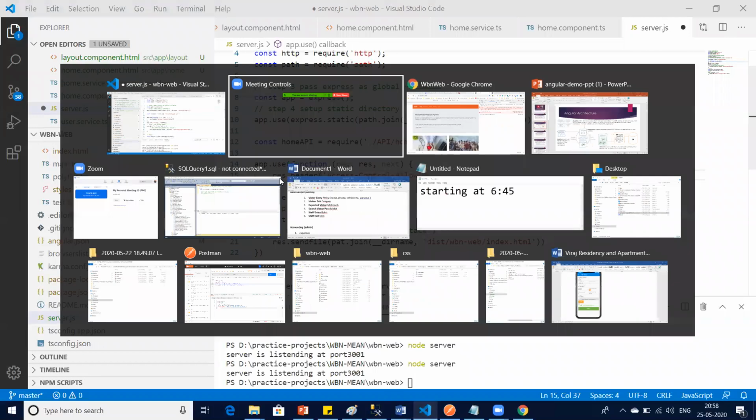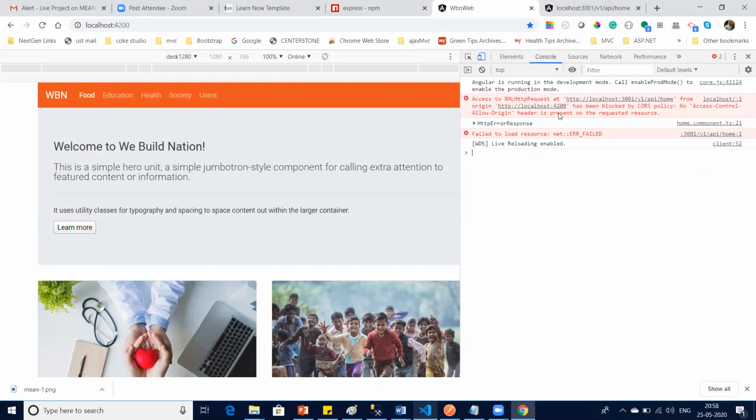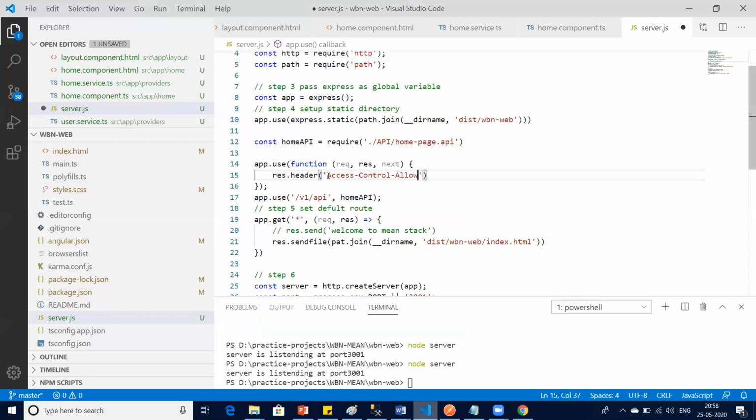See the error? I'm basically doing the same thing. Access control allow origin, I will use the same, put it over here. That's it. And in JavaScript we have double quotes only, not single quote.